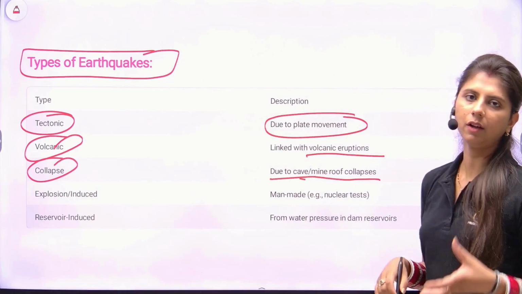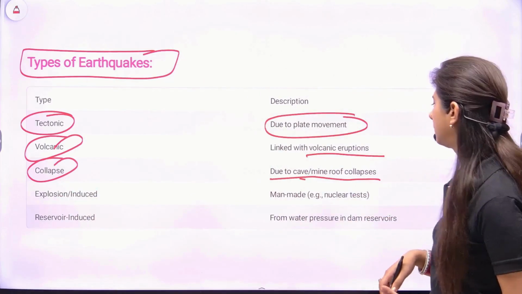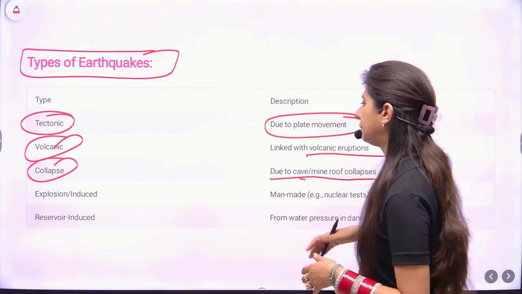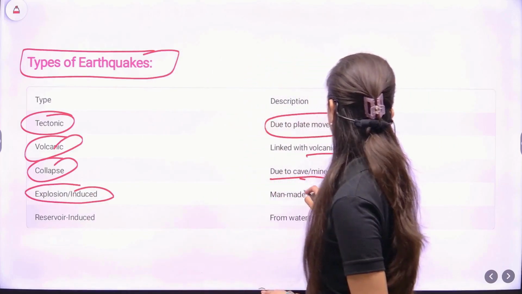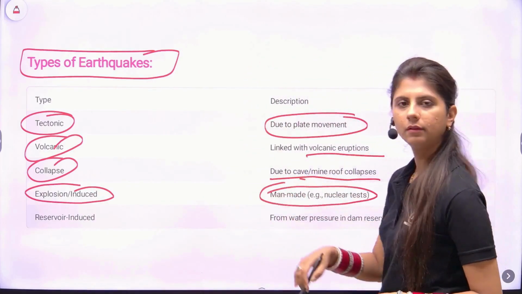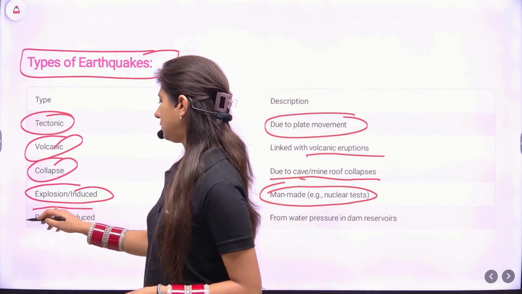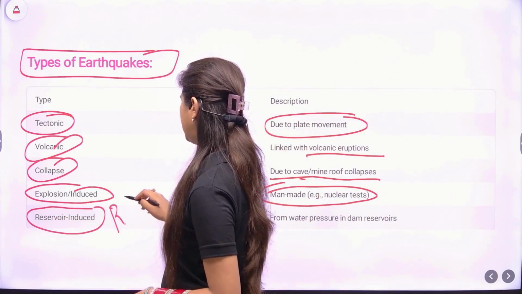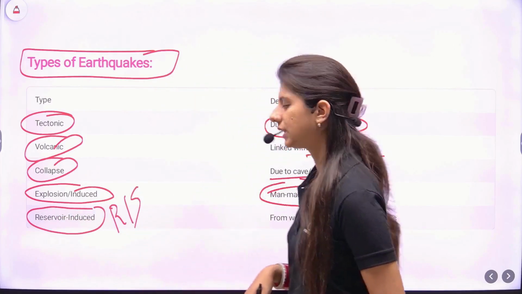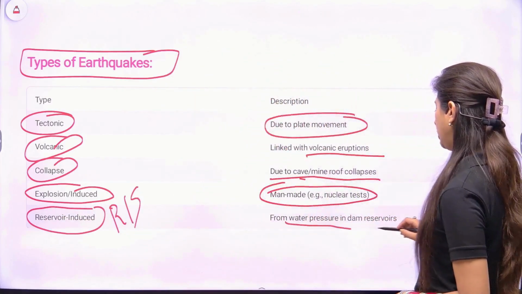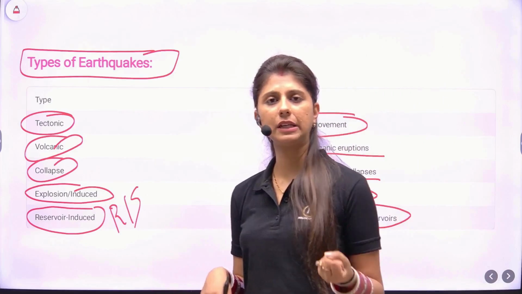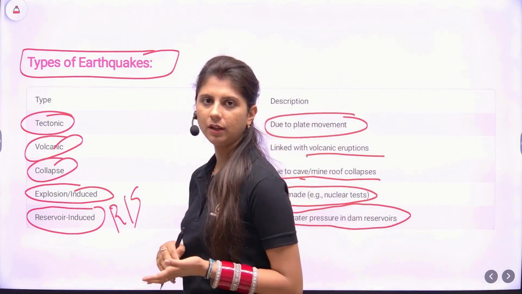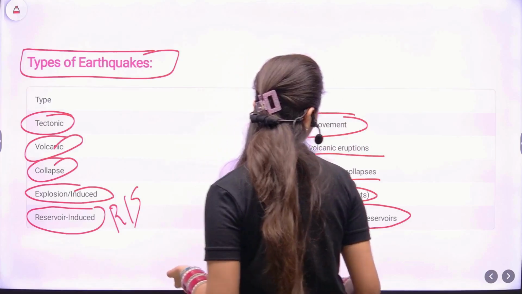Whenever we mine, often the roof collapses, the cave collapses. Then explosion or induced nuclear testing, etc. Reservoir induced, that is RIS, reservoir induced seismicity. So from water pressure in the dam reservoirs, again the pressure is built because of stagnant water, seepage in the rocks occurs, and ultimately earthquakes will occur.